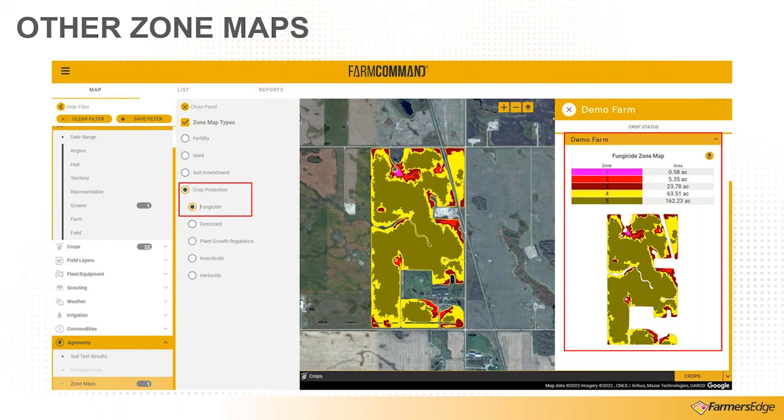I think this is a really amazing development, a really new way to look at fertility on a whole farm basis, playing around with soil test ranges, and making use of the dynamic functionality of FarmCommand Center to look at things in a different way, tinker around with things, visualize things, and truly see the forest through the trees.